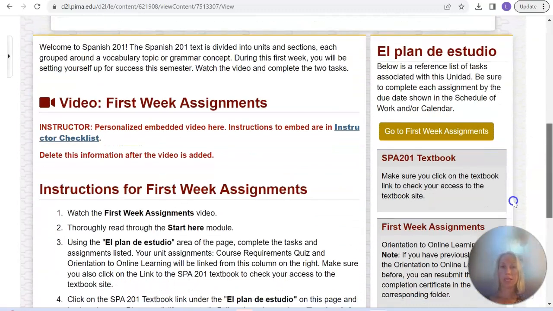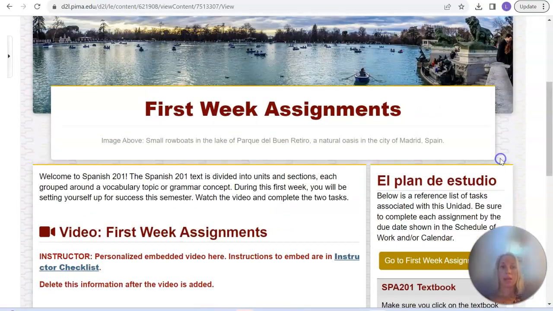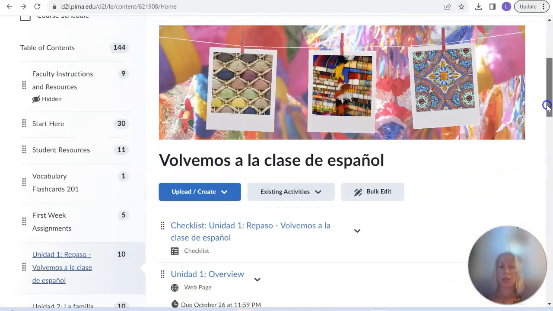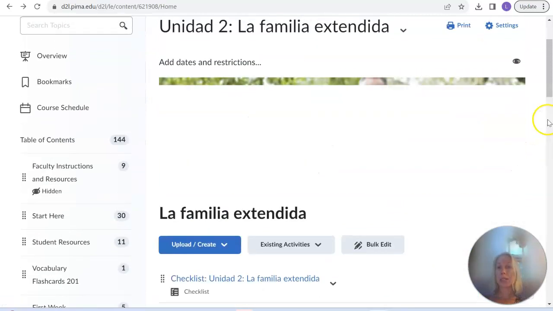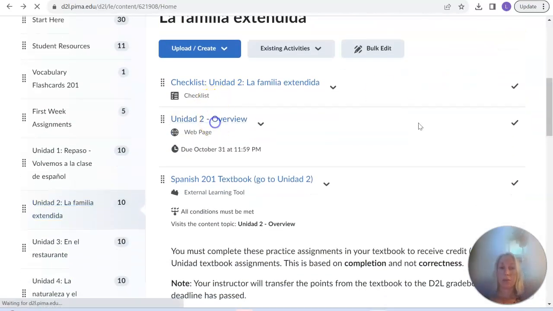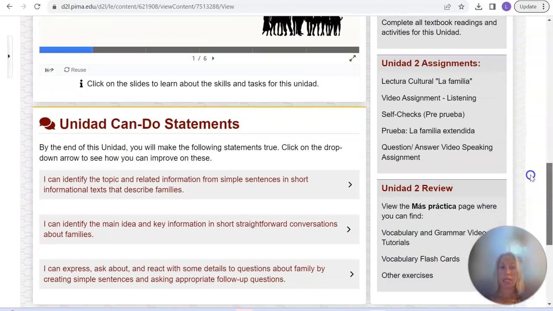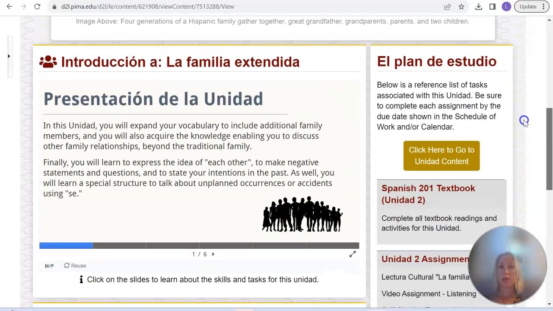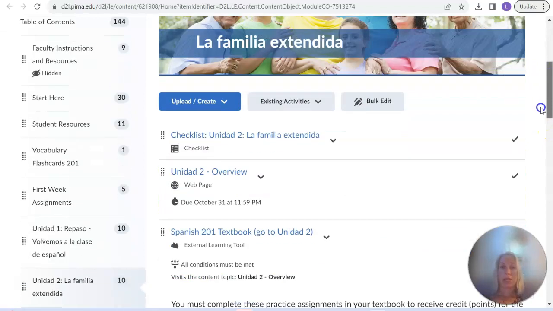You'll have a page like this, and here you'll have a video of me going over the first week assignments as well. So you really want to look at each of these weeks of assignments in your content. And the same goes for Unidad 1, where I also have a video in there, and then Unidad 2, we start to get into the groove of things. The thing I want you to really know is that when we're looking at grades, you have your different can-do statements, a review, your assignments, presentación, and the content for the unit. So you really want to look at all of the content you have to do for each unit.